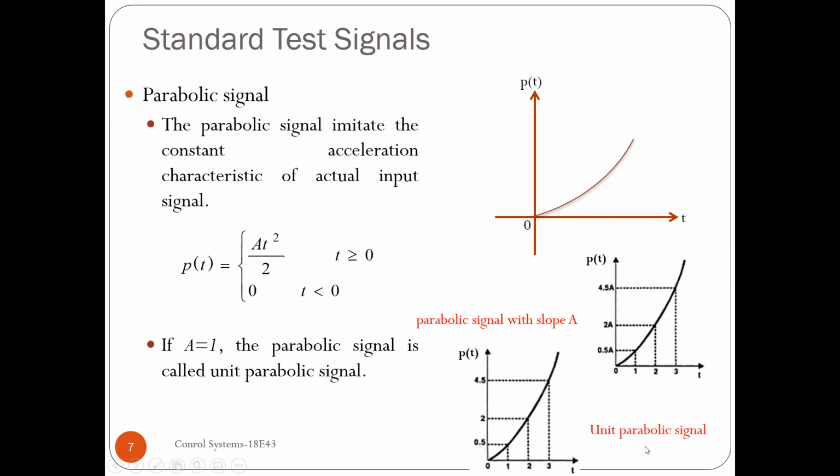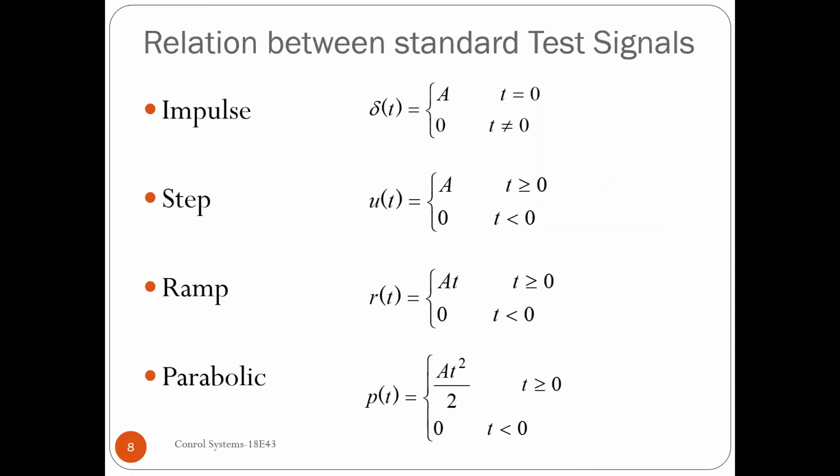Similarly, I can have a unit slope here. That is, A can become 1. If A becomes 1, you only have the equation t square by 2 to imagine here. So for 1, you will have 0.5. For 2, you will have 2. For 3, you will have 4.5. All the values are the same, the only thing is A becoming 1. So you will get a unit parabolic signal.